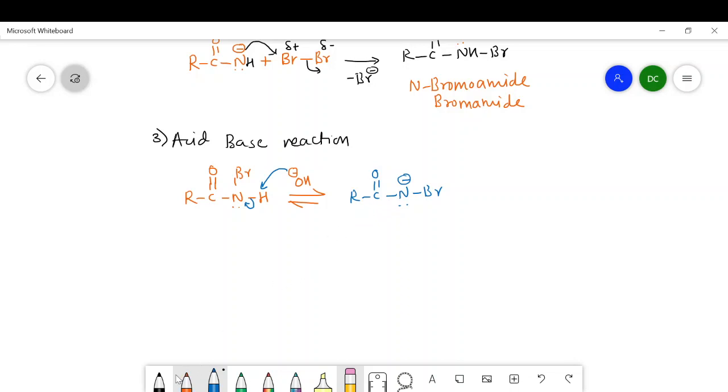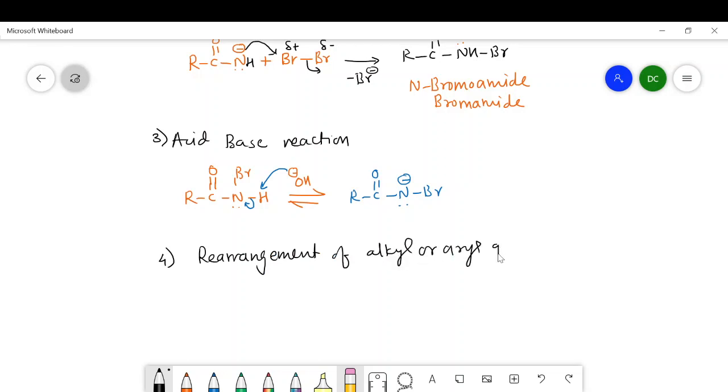How? We will see in the fourth step, a rearrangement of alkyl or aryl group from carbon to electron deficient nitrogen. So carbon to electron deficient nitrogen.